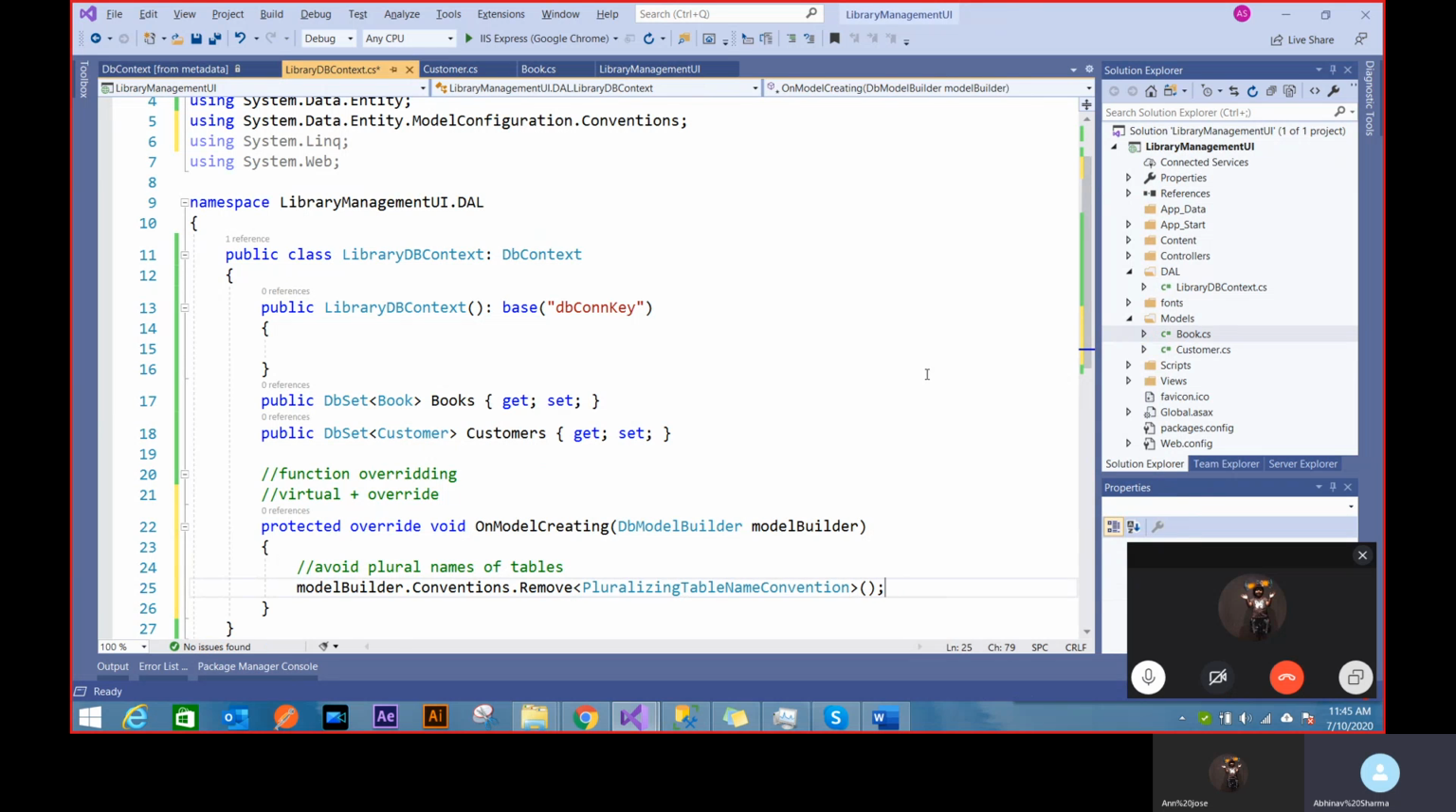So it's something which is written in the documentation. Microsoft provides it to you. You just Google avoid plural names of table, and you'll see Microsoft documentation saying that you should use this line.